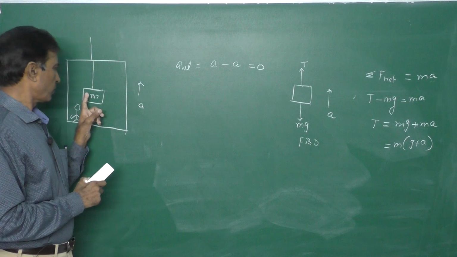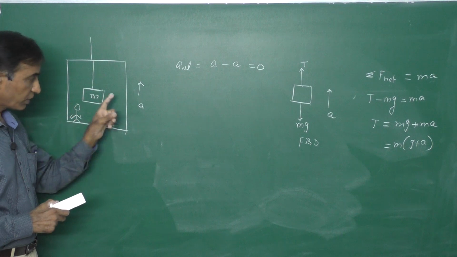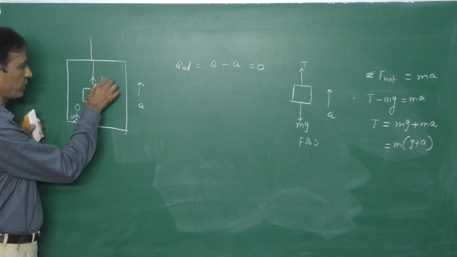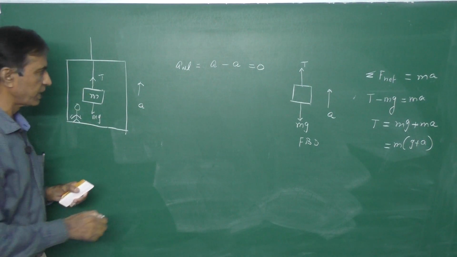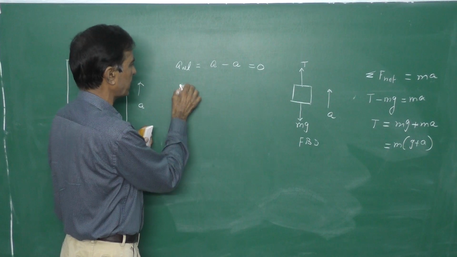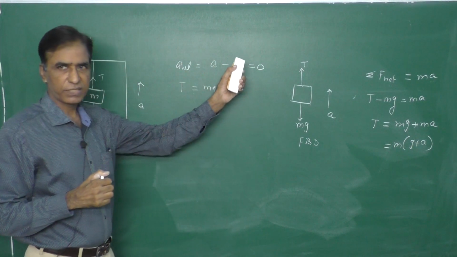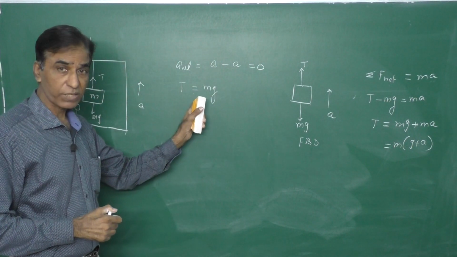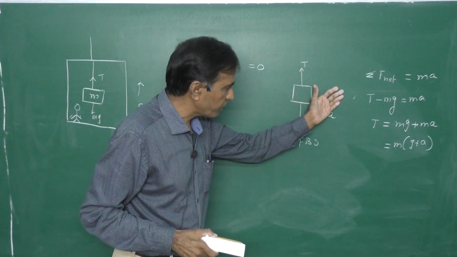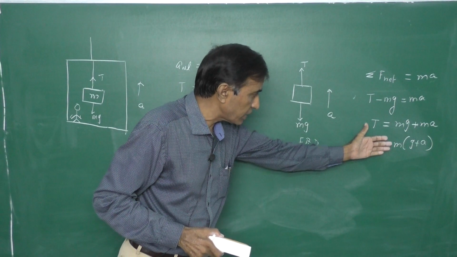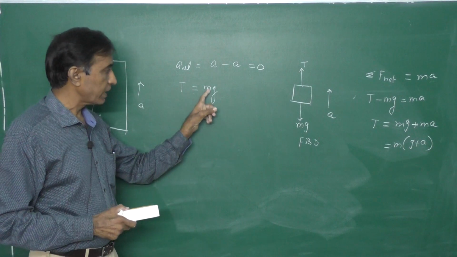So now, what are the forces acting on this block with respect to this observer who is in the non-inertial frame? Tension upwards and mg downwards. These are the only forces. Therefore, if you apply Newton's second law, T is equal to mg, because acceleration is equal to 0. In the inertial frame, we got tension equal to m into g plus a. But in the non-inertial frame, we got T equal to mg.